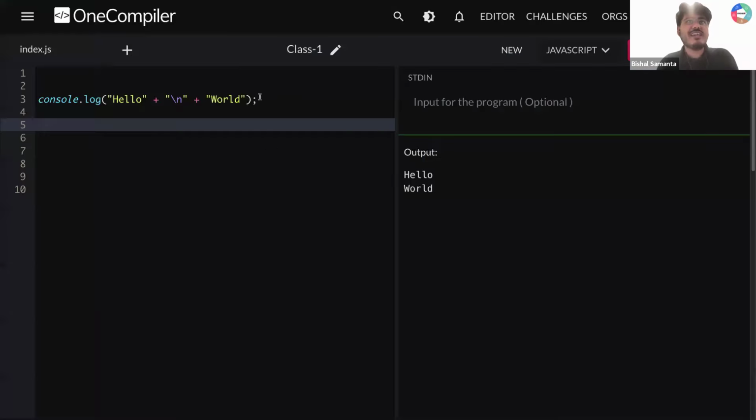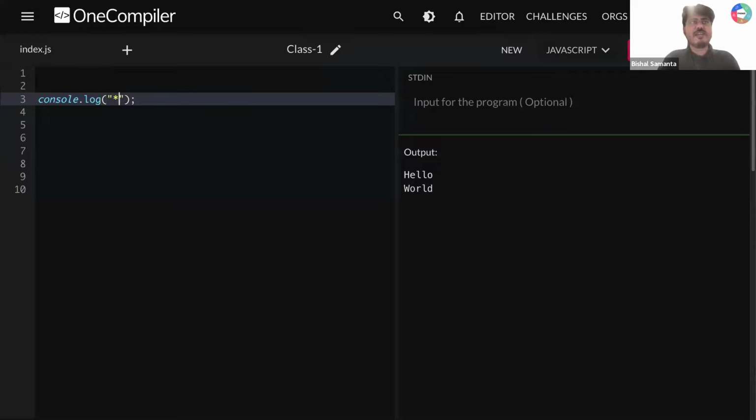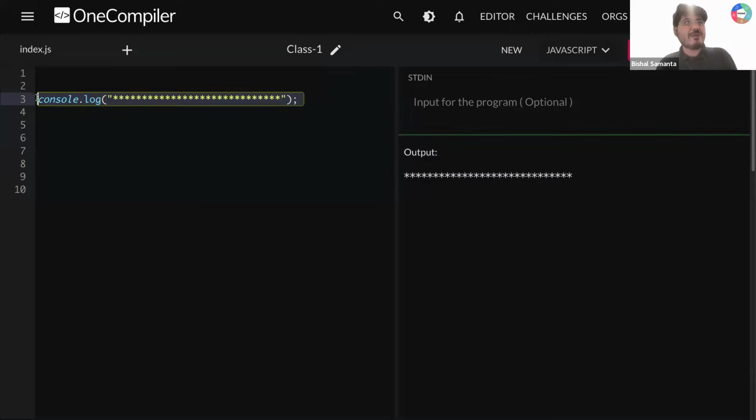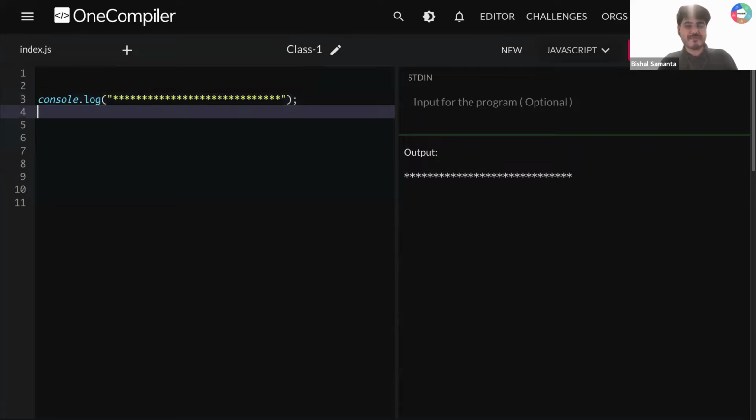Let's move to here. Here we have our console, and here we are printing a lot of stars. Done. Am I getting this? After that, I need to print the report card, right? So I'm going to add some space, then "report card", and after that I'm adding some space here.